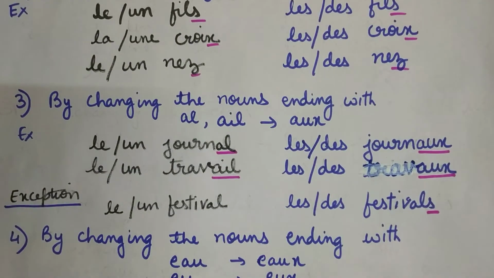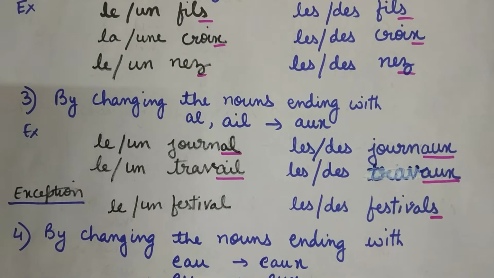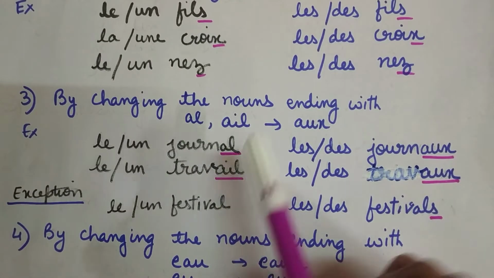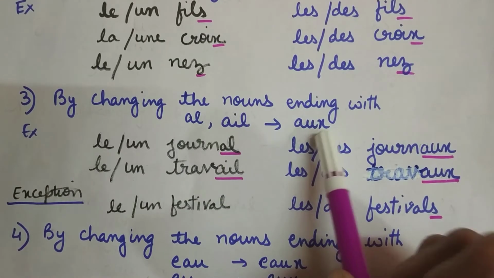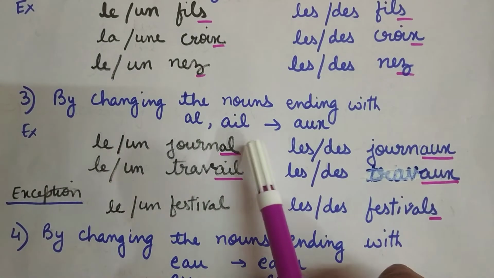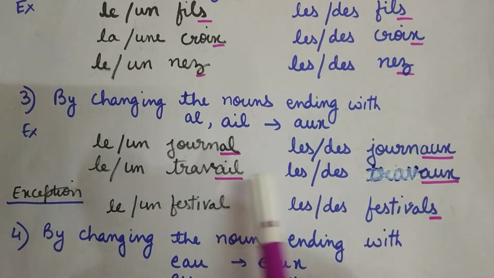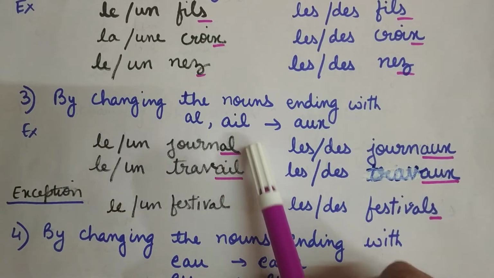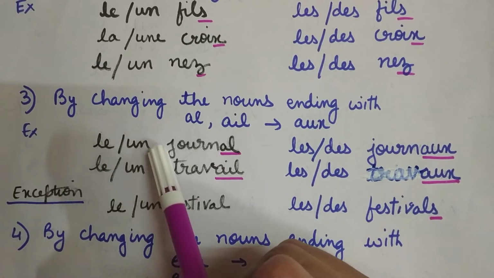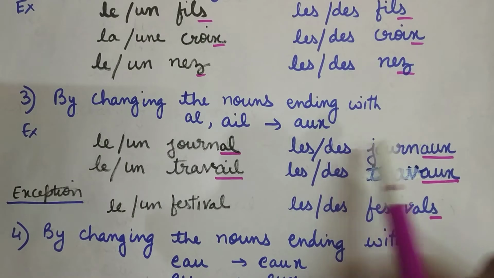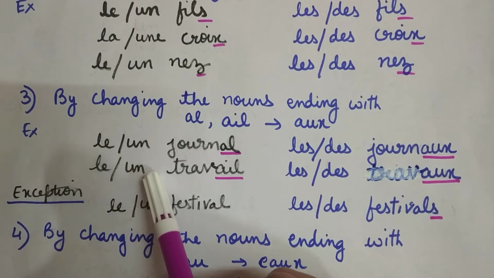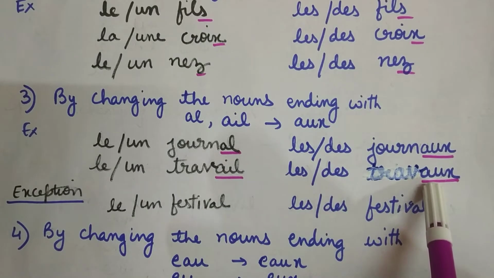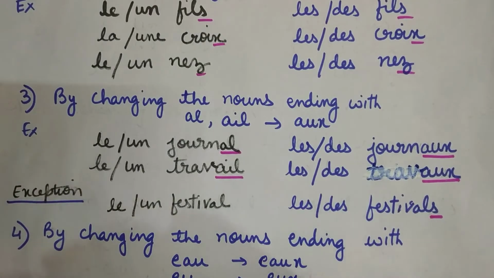Now, what do we do? You can see the nouns. These are ending with al as it is written, or ail. Okay. We change it in the plural form into aux. This al changes to aux. This ail changes to aux in most of the nouns which end with al and ail. So le, un, journal, les or des, journaux. Le, un, travail, les, des, travaux. Okay? Just remember it. But there is an exception.